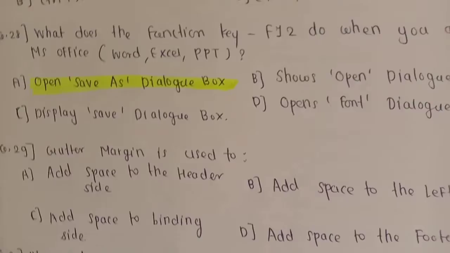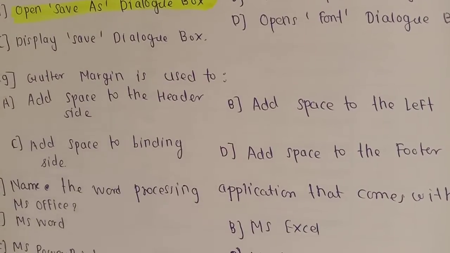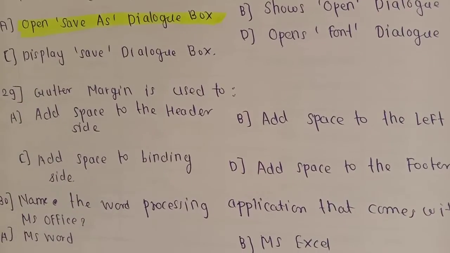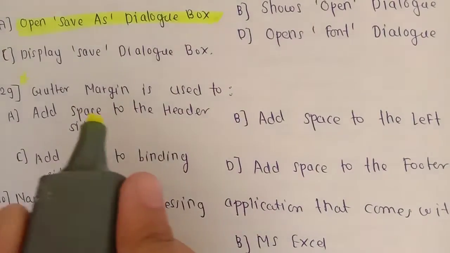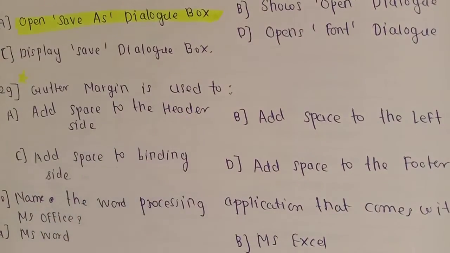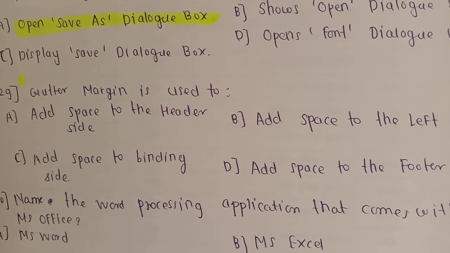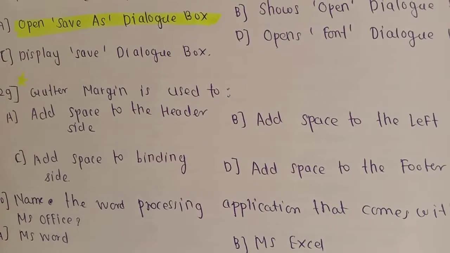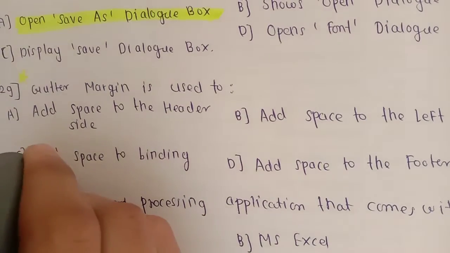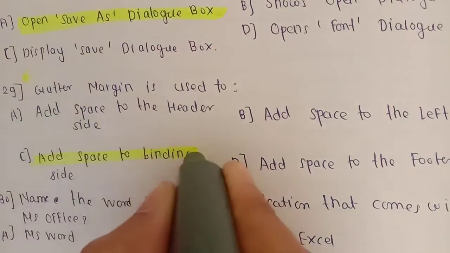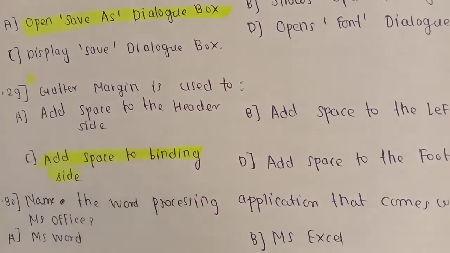Next question, this is the question about gutter margin and it is important, so I will put a star here. So the gutter margin is used for adding space to binding side. So the option is C, adding space to binding side.